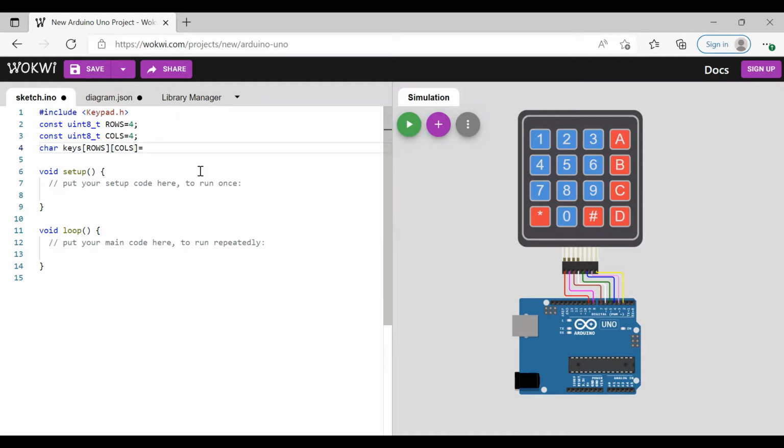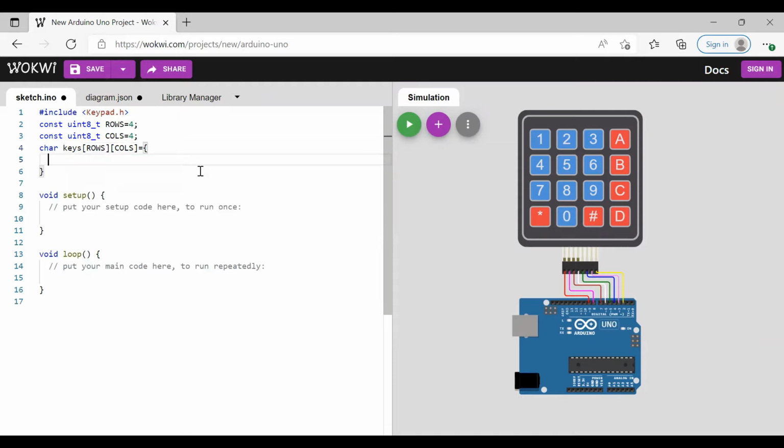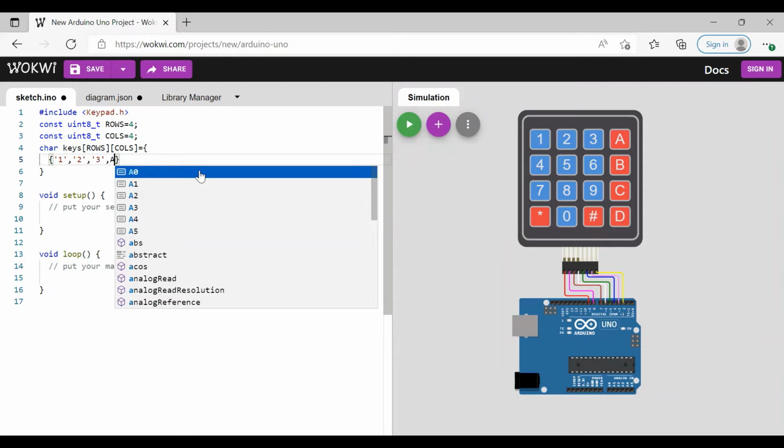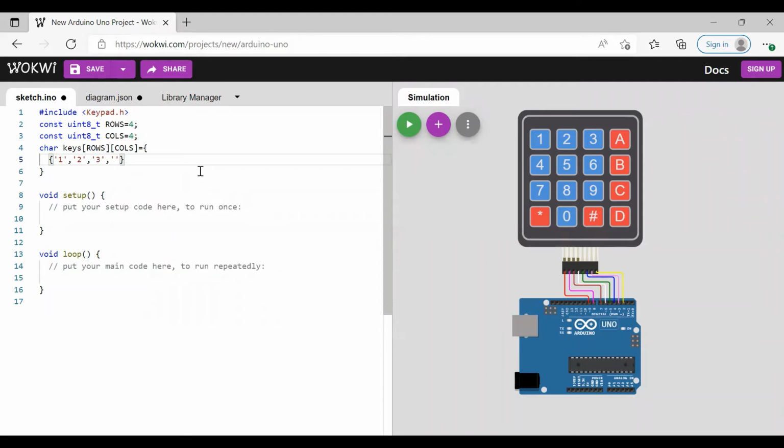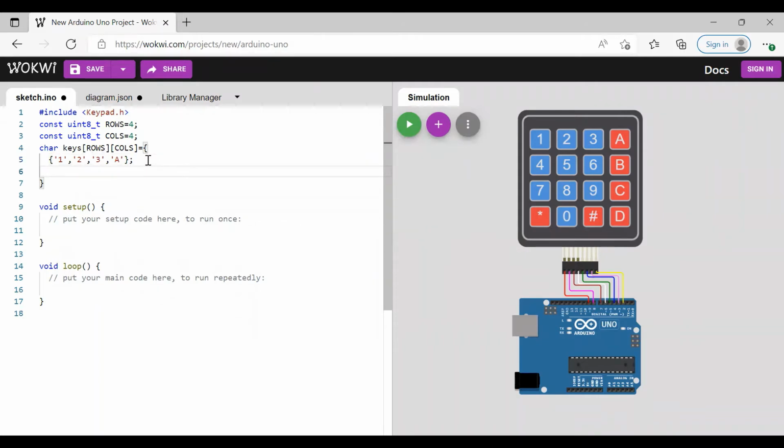Now we have to initialize the keys one by one. The first set is 1, 2, 3, and A. So we are considering them as characters: 1, 2, 3, and A. Semicolon.